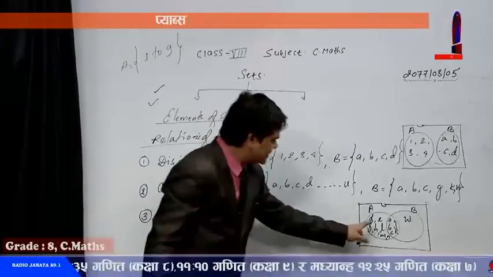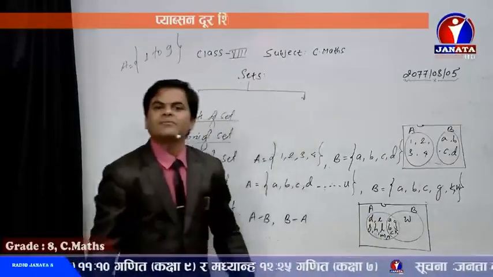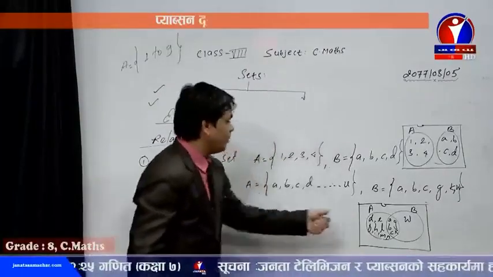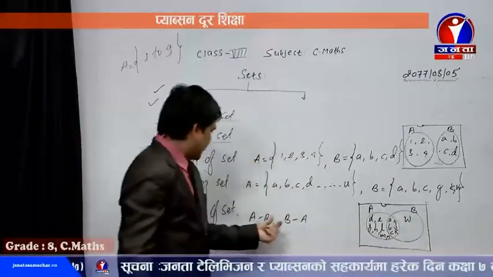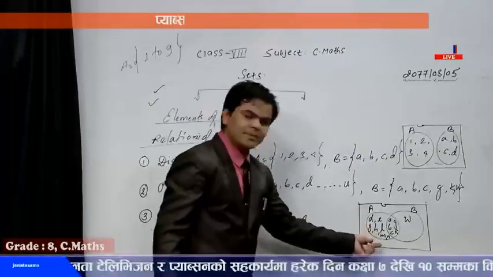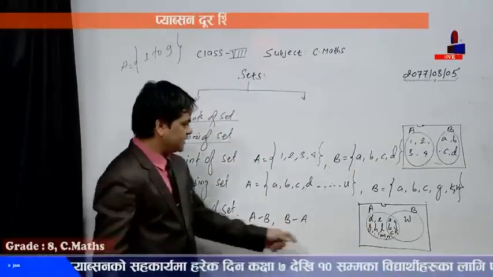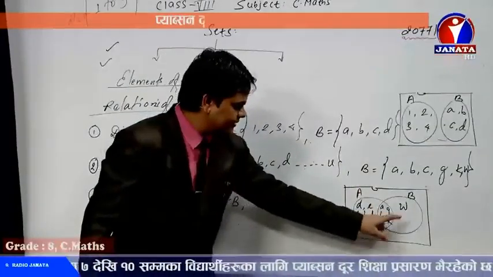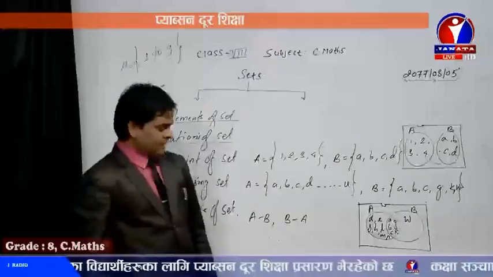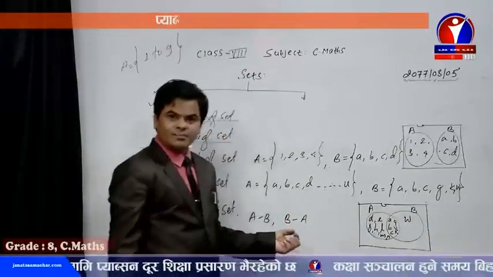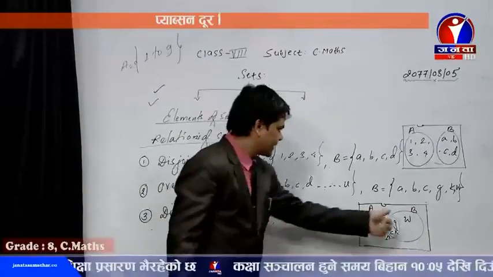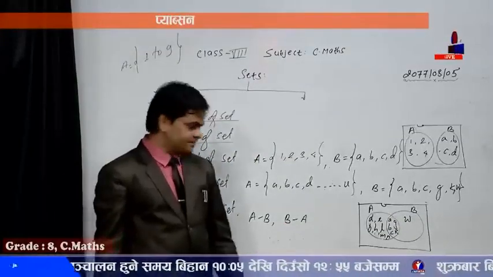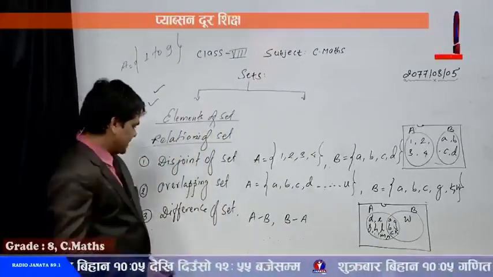A difference B means the elements contained in the area of A only, and the elements contained in B only, W. As per this Venn diagram, A difference B means the elements of this area, except this one and this one. And if we need to take out the elements of B difference A, this area's information, whatever elements are contained there, we need to copy that. So this is the difference of set.